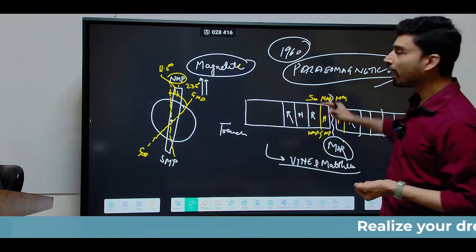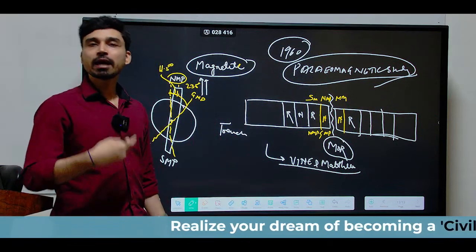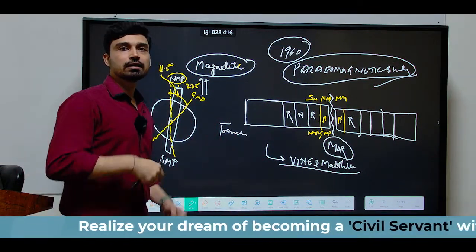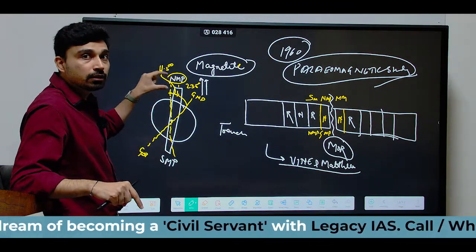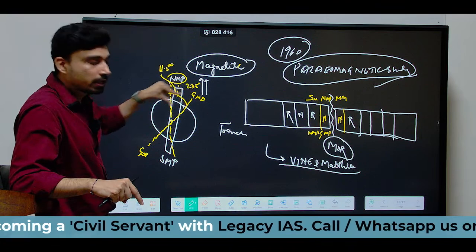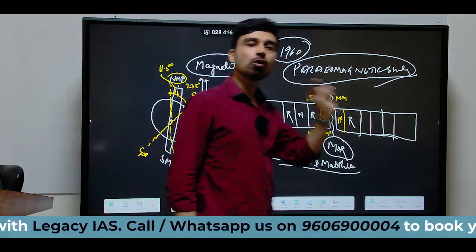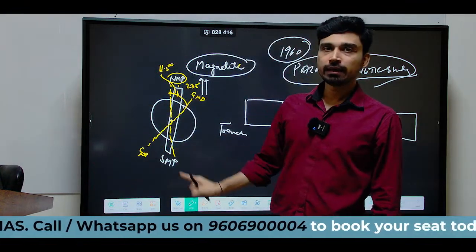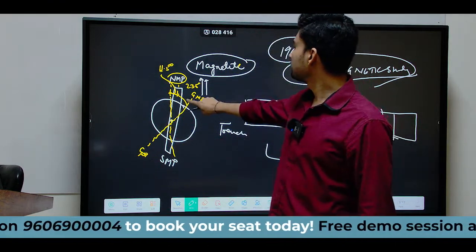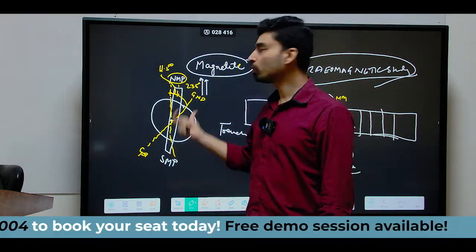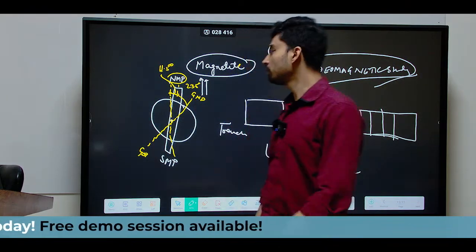If the magnetic polarity of the rocks is reversed, what does it tell us? It tells us that the Earth's magnetic polarity is also not fixed, rather it keeps on switching. That means if today the north magnetic pole is toward geographical north and the south magnetic pole is toward geographical south, it does not mean that in the past it would have remained the same. In the past it is possible, and it is the only way we can explain this, that the Earth's south magnetic pole was toward geographical north and the Earth's north magnetic pole was toward the geographical south.